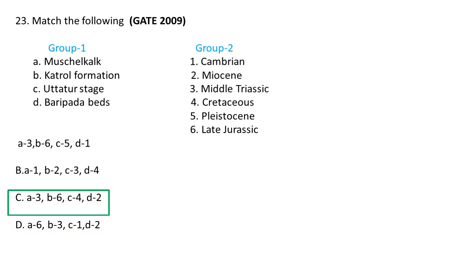From the options, the correct option is C. Muschelkalk is in the Middle Triassic, Katrol formation is of late Jurassic, Utatur stage is of Cretaceous, and Baripada beds belong to Miocene age. So C is the correct option.